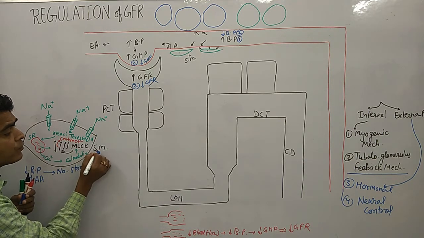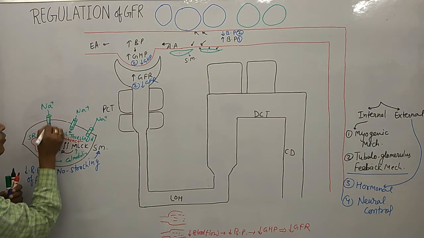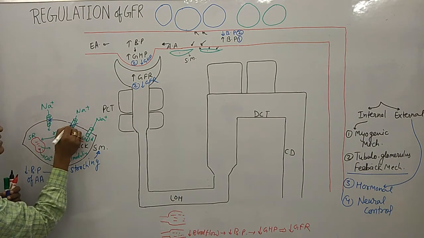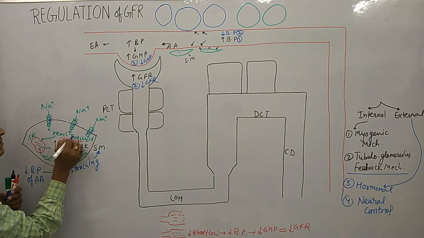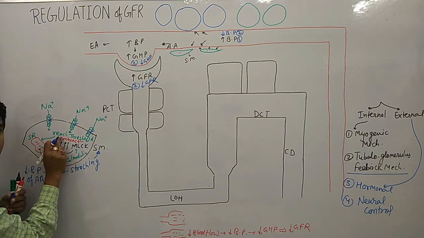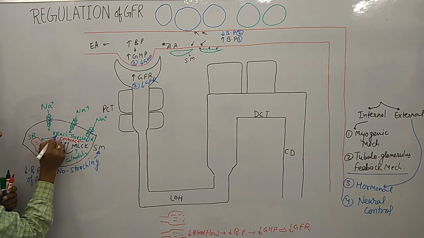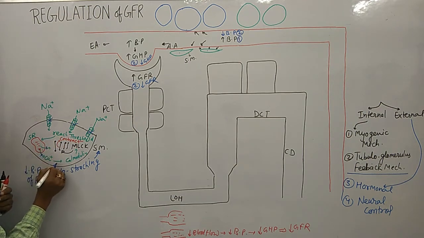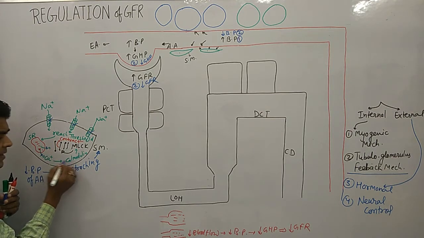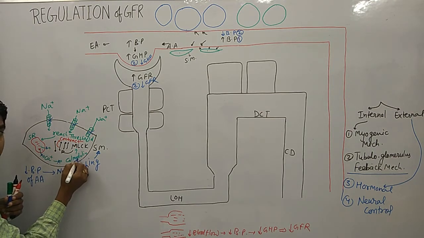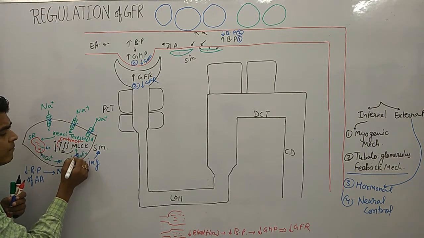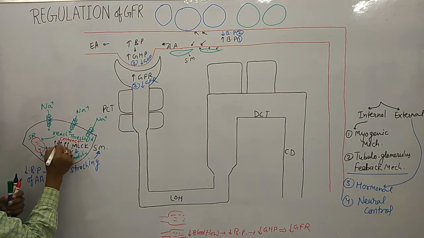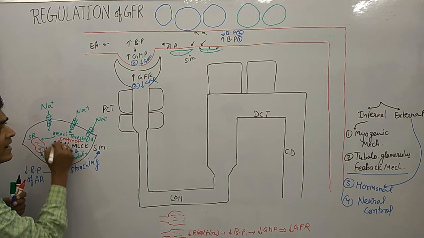Now what happened? Due to no stretching on the smooth muscle, the sodium ion channel may close. So sodium will not move into this area. It will not reach up to its threshold. So threshold will not reach, then calcium ion may not release, then it will not bind to the calmodulin. If calmodulin does not bind, then it does not activate myosin light chain kinase, and then myosin light chain kinase does not cause actin myosin contraction. So contraction does not occur.